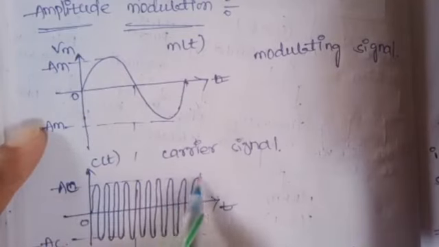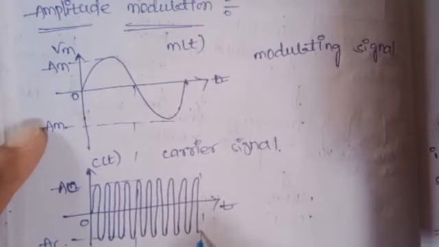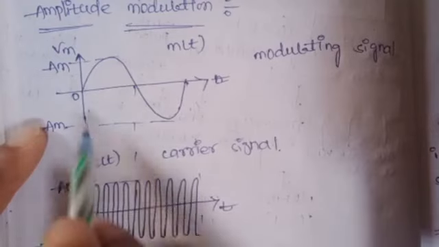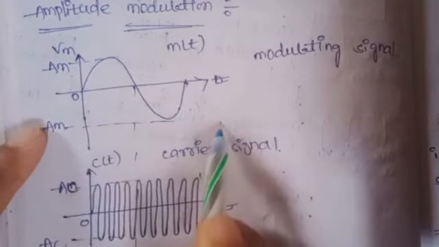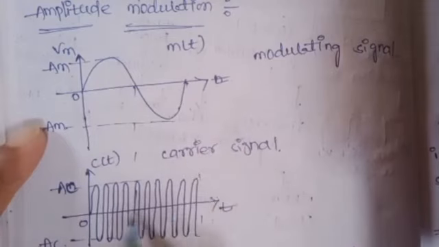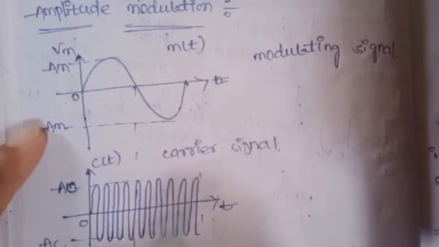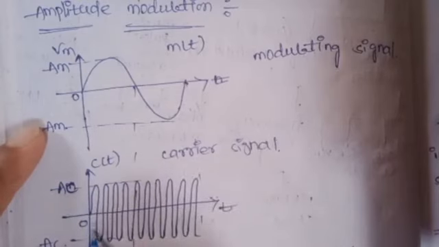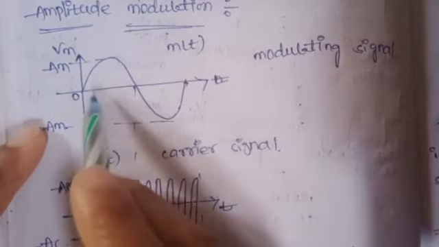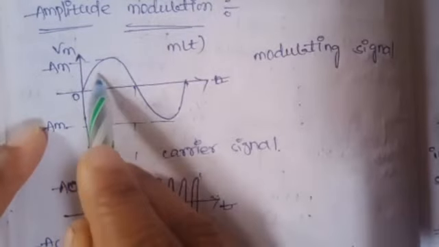This carrier signal has constant amplitude. In amplitude modulation, the frequency and phase of the carrier signal are constant.